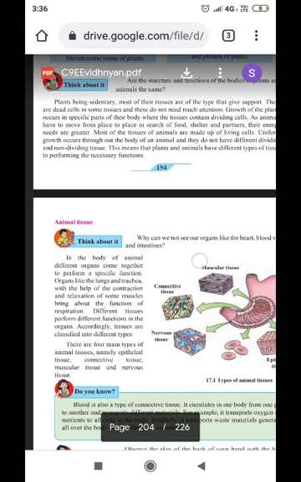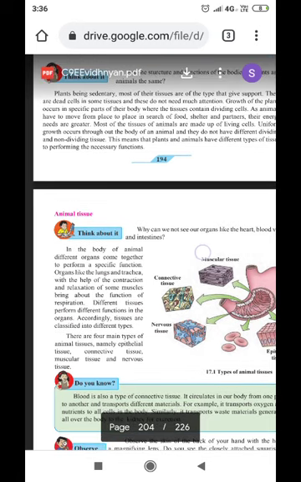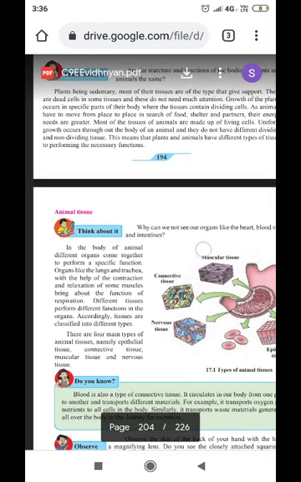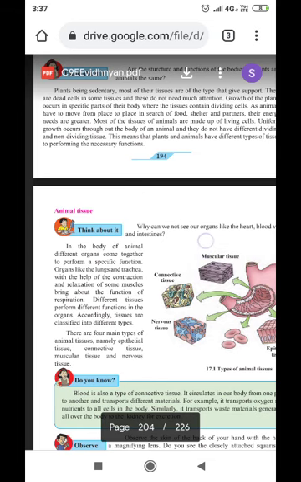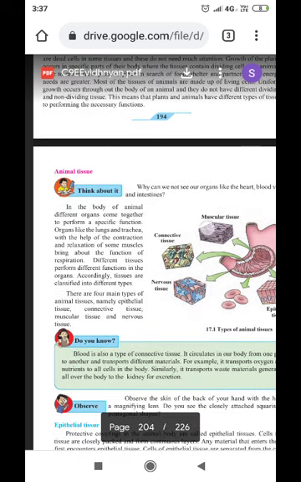As animal needs are greater, most of the tissues of animals are made up of living cells. Uniform growth occurs throughout the body of an animal and they do not have different dividing and non-dividing tissue. This means that plants and animals have different types of tissues to perform the necessary functions. That is very true. Depending upon the structure, the functions of plants and animals are different.